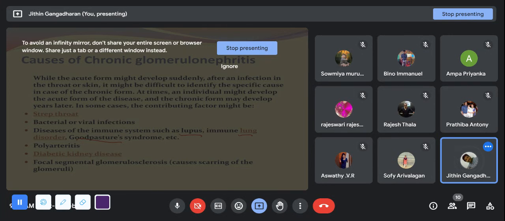See, Goodpasture syndrome is nothing but an autoimmune disease that affects the lungs and the kidneys. Okay. It's an autoimmune, autodestructive disease. It is affecting the lungs as well as the kidneys. Like polyarthritis, arthritis, right? So multiple arthritis will be the polyarthritis.